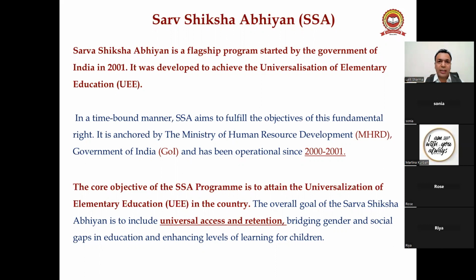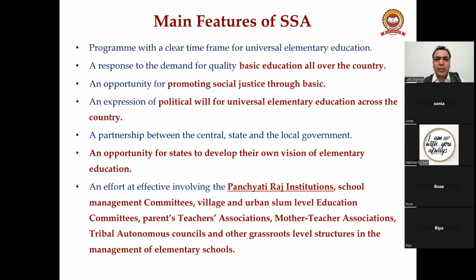Okay, next we understand what are the objectives and features of the SSA. So these are the main features of the SSA. Number one, a program with a clear time frame for universal elementary education, a response to the demand for quality basic education all over the country, an opportunity for promoting social justice through basic education, an expression of political will for universal elementary education across the country, a partnership between the central, state, and local government.